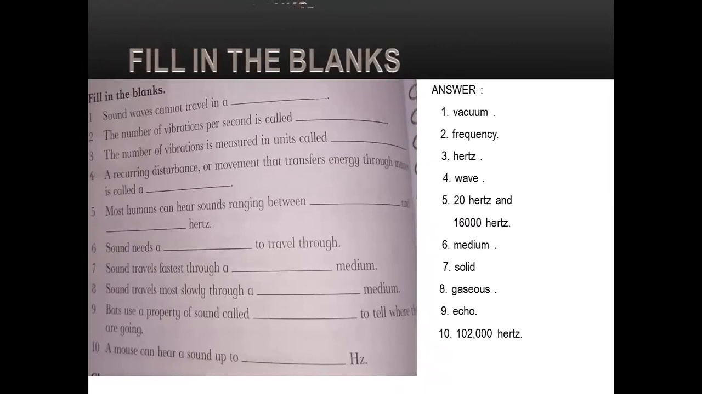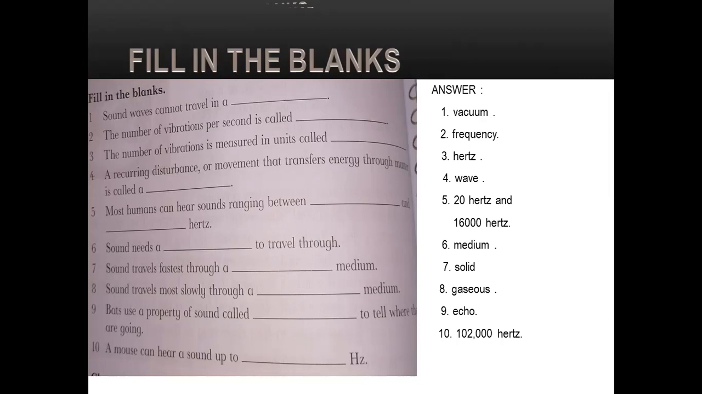Fill in the blanks. Number one, sound waves cannot travel in a vacuum. Number two, the number of vibrations per second is called frequency. Number three, the number of vibrations is measured in unit time called hertz. Number four, a recurring disturbance or movement that transfers energy through matter is called a wave. Number five, most humans can hear sounds ranging between 20 Hz and 20,000 Hz. Number six, sound needs a medium to travel through.